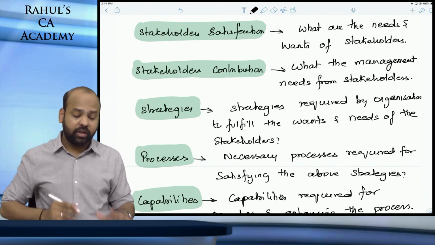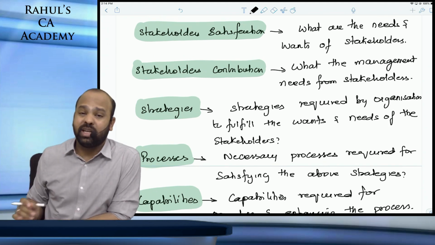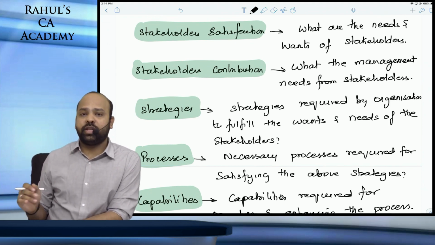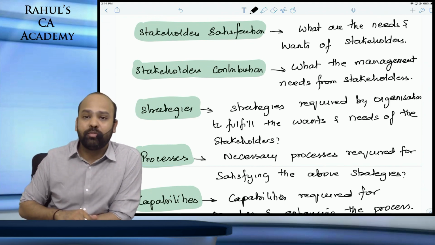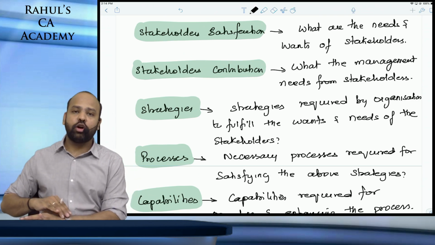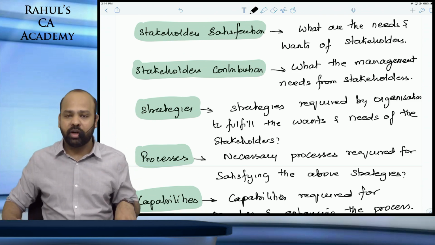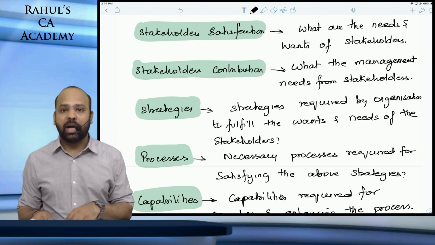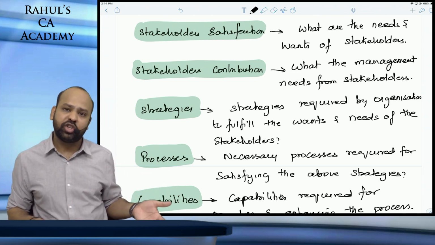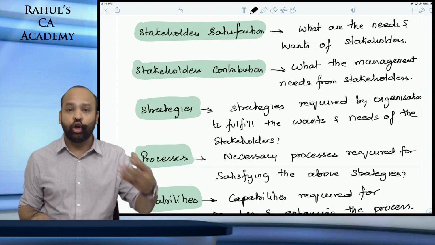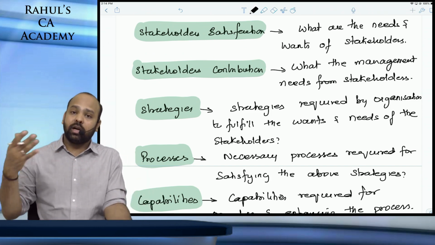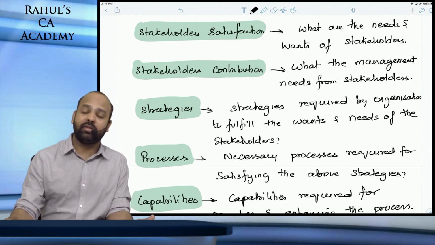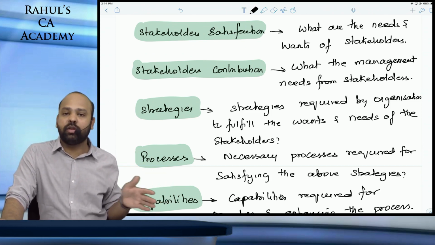So stakeholder satisfaction beta defines one simple thing: what are the needs and wants of stakeholders? What is that a stakeholder wants from the organization? The owner of the organization would obviously want good profitability. Customer beta would want a better quality product at a reasonable price. The supplier would want a long-term profitable relationship, timely payments as such, guys, good volumes of business. The government would want beta you paying duties on your time, and then, guys, ensuring that you're utilizing the resources in the most optimal manner.